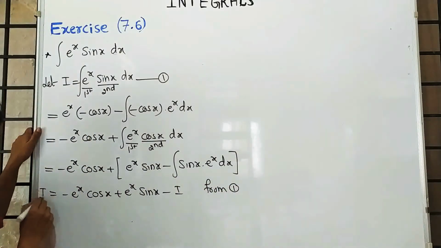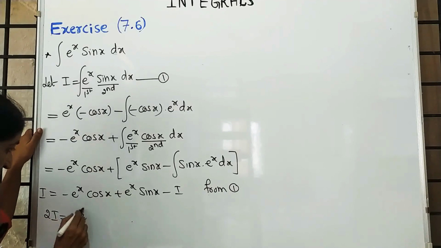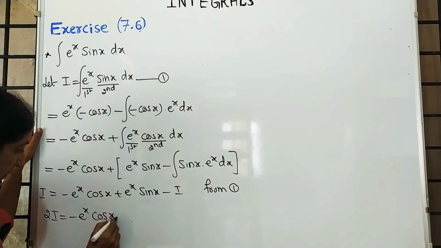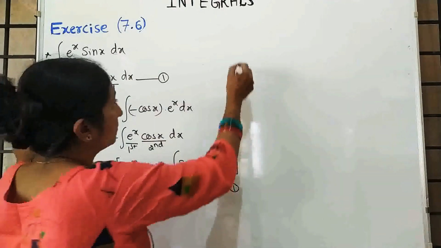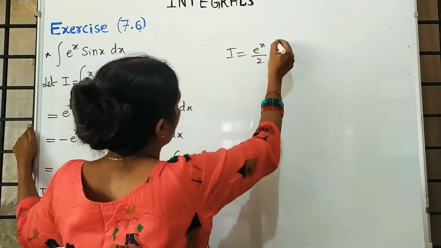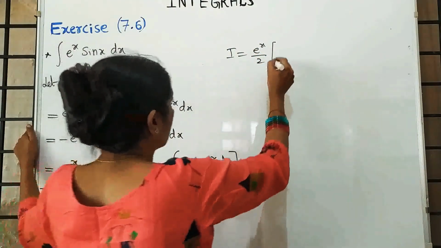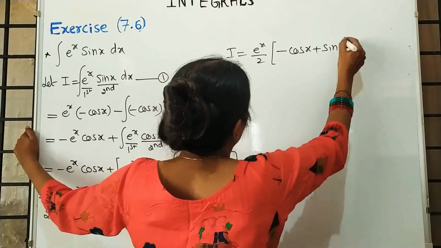Already on the left side we have I, take minus I on this side. 2I is equal to minus e raised to x cos x plus e raised to x sin x. Then what is I? I is equal to e raised to x by 2, taking e raised to x common outside in the bracket, minus cos x plus sin x plus c.